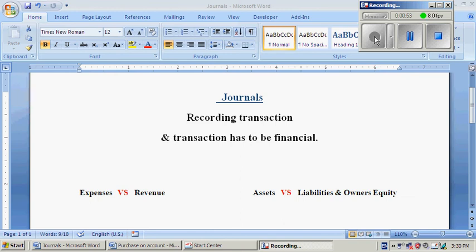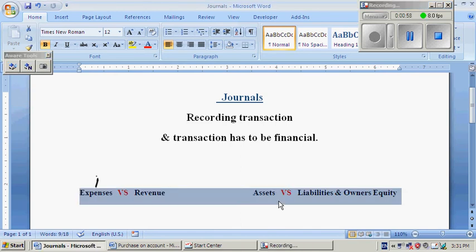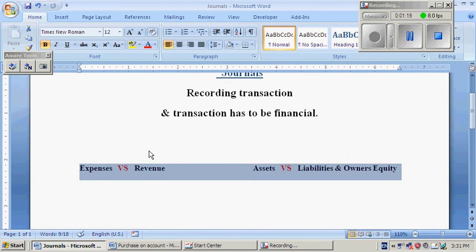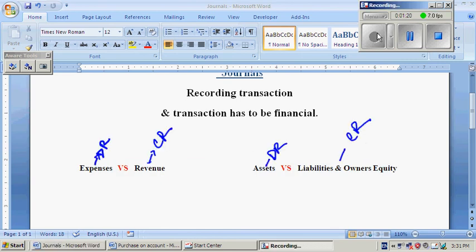You can see there is the five elements of accounting: expense, that is debit; asset, that's also debit; but revenue is a credit, and liabilities and owner's equity, credit as well. However, if expense decrease, that occurs credit.